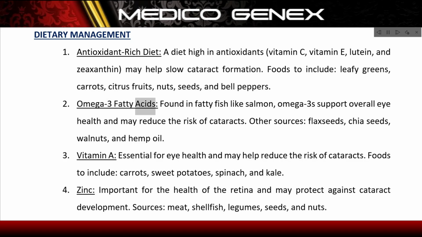Omega-3 fatty acids, found in fatty fish like salmon. Omega-3s support overall eye health and may reduce the risk of cataracts. Other sources: flax seeds, chia seeds, walnuts, and hemp oil.